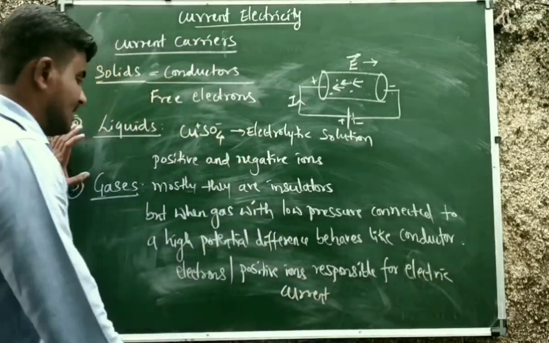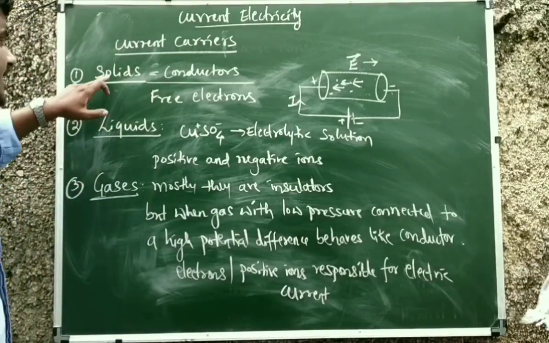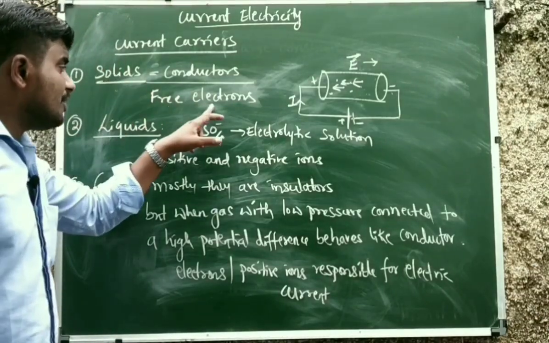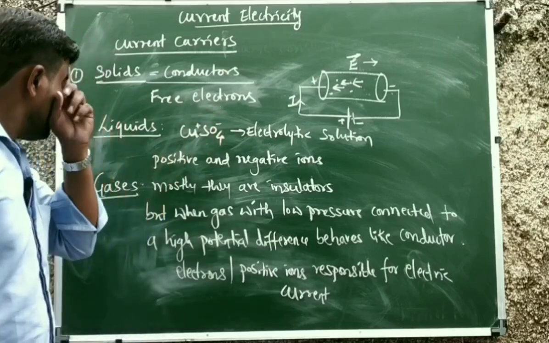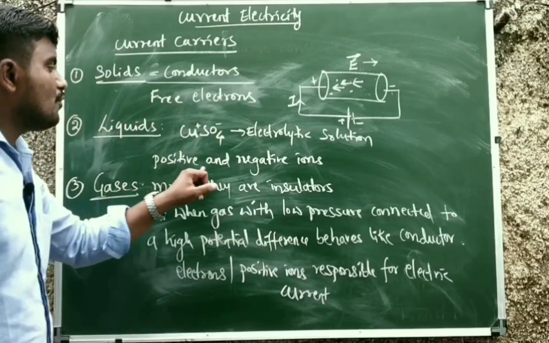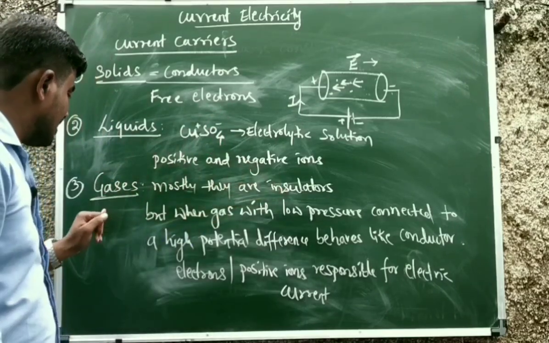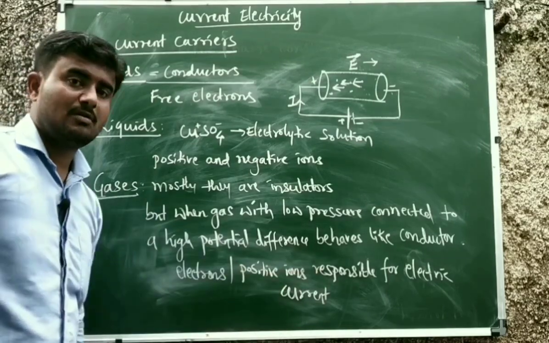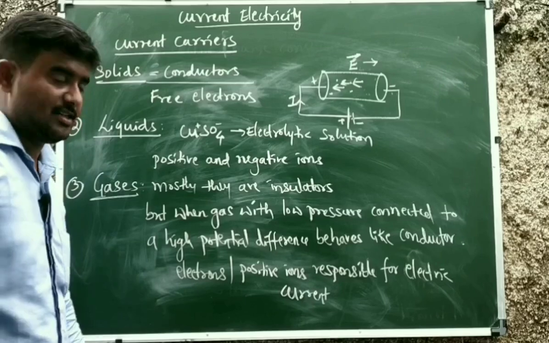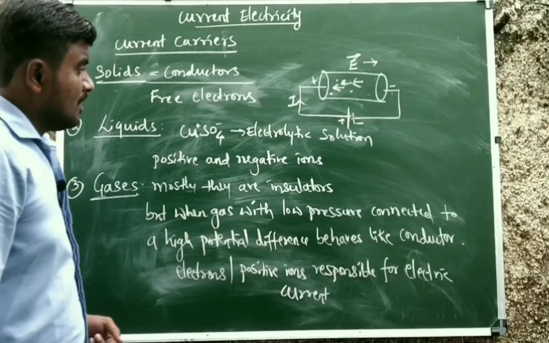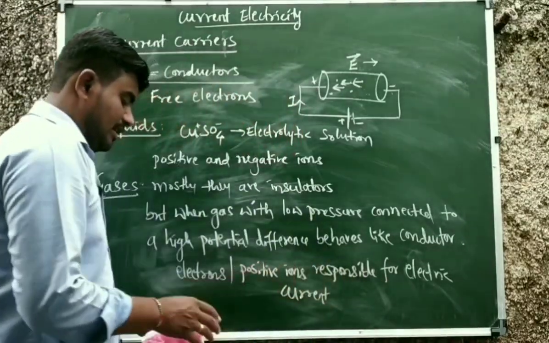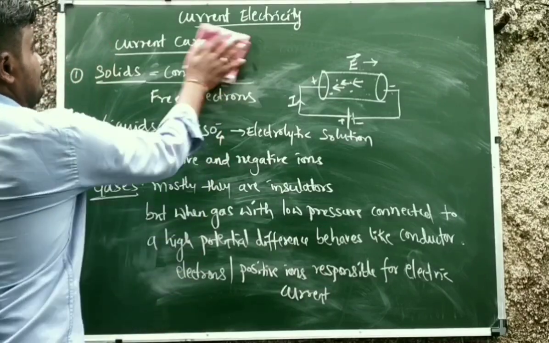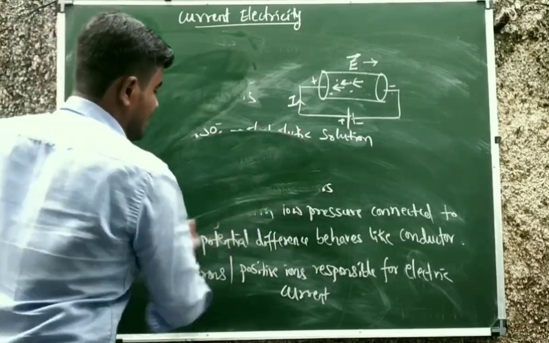In case of gases. So remember, my dear students, in solids, free electrons are responsible for electric current. In liquids, positive and negative ions are responsible for electric current. In case of gases, electrons and positive ions are responsible for electric current. Okay. So next we shall discuss the types of electric current.